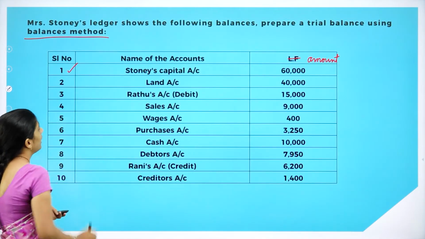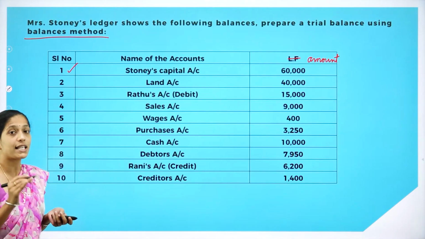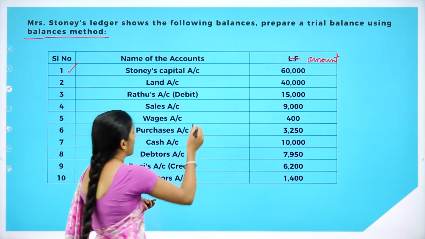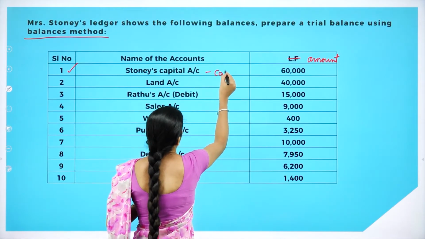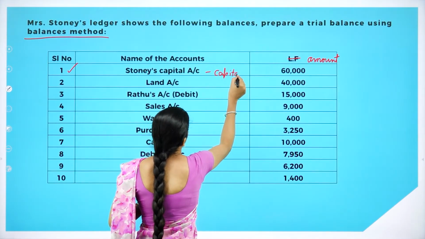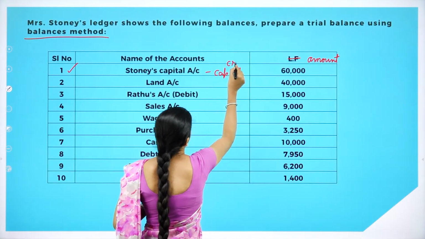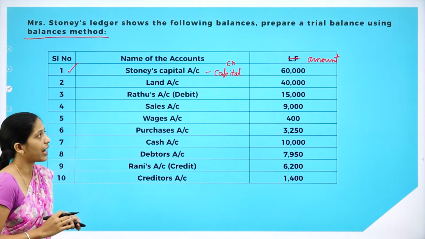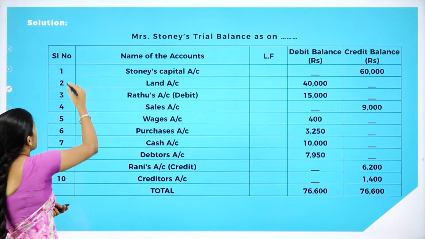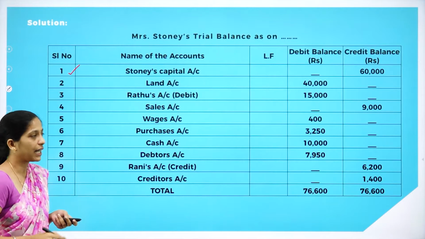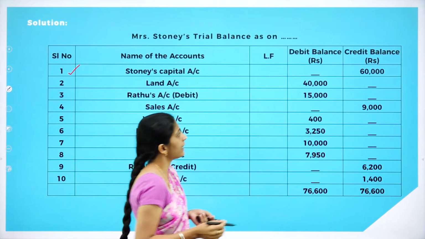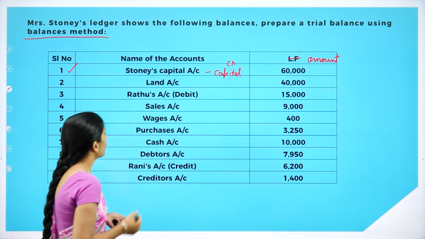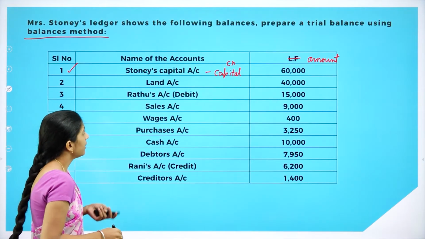So the first serial number, that is, the name of the account is Stoney's capital account. So what did I tell? Capital account. So what are we going to do with capital? We always credit capital. Clear? So we'll record it in the credit side of our trial balance. So the first serial number is Stoney's capital account, and we'll record in the credit side 60,000.